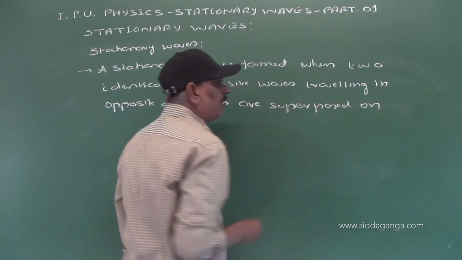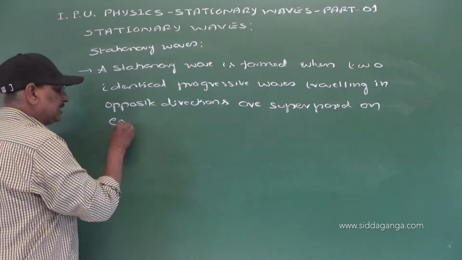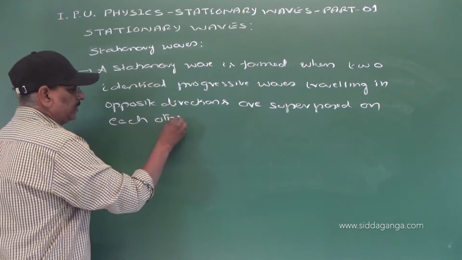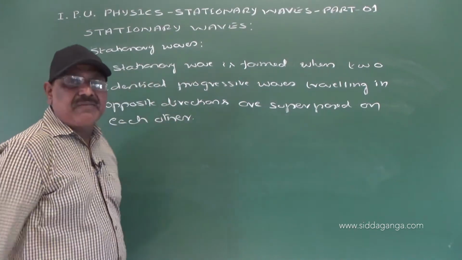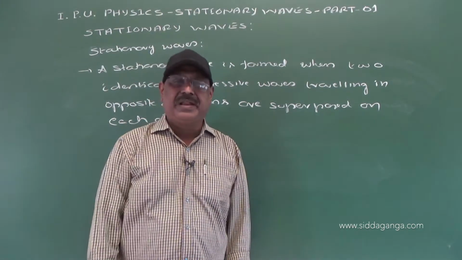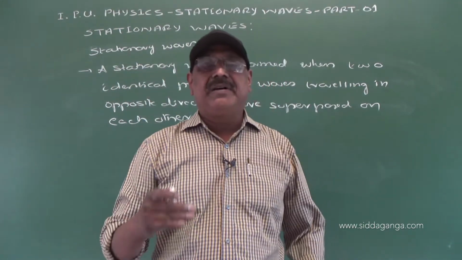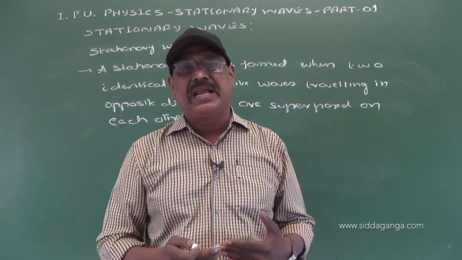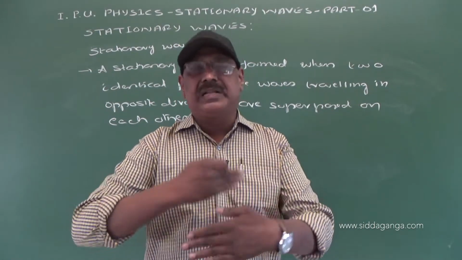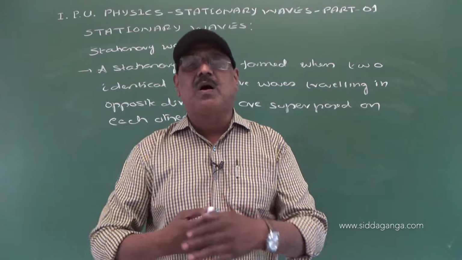So a stationary wave is formed when two identical progressive waves traveling exactly in opposite directions overlap or superpose on each other.